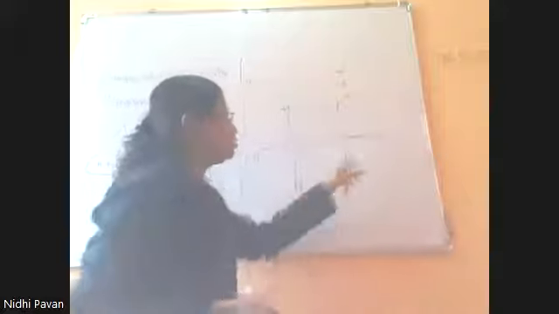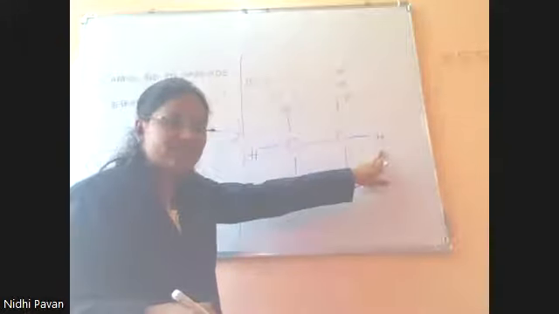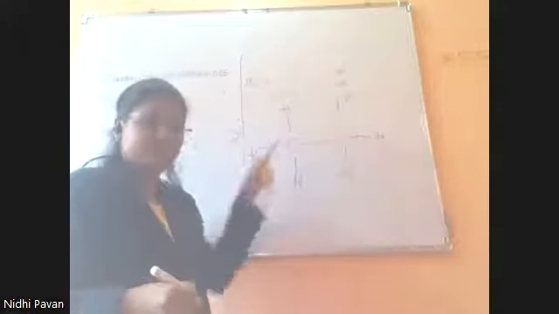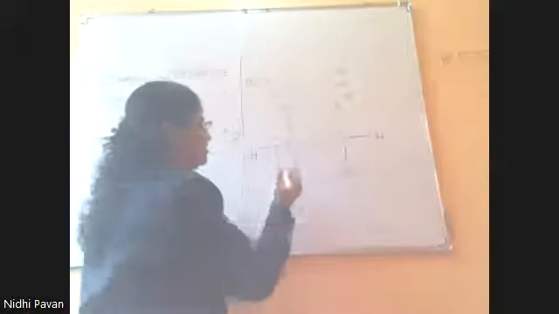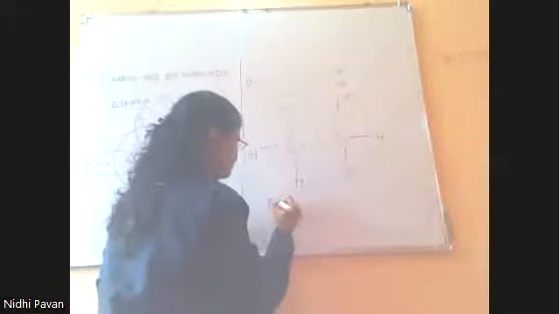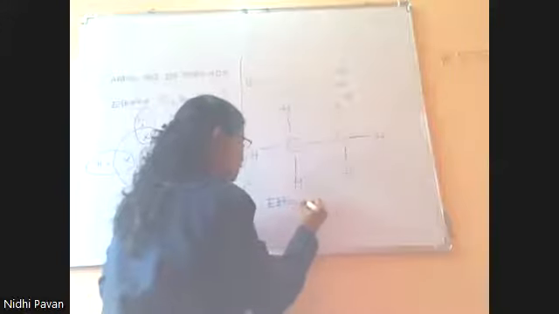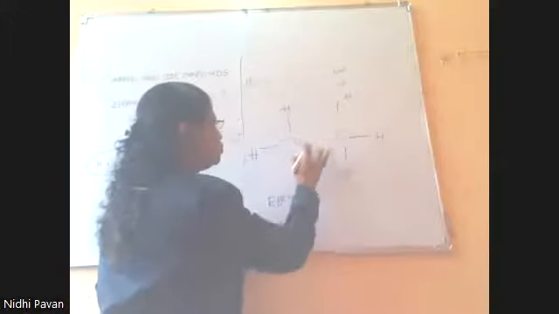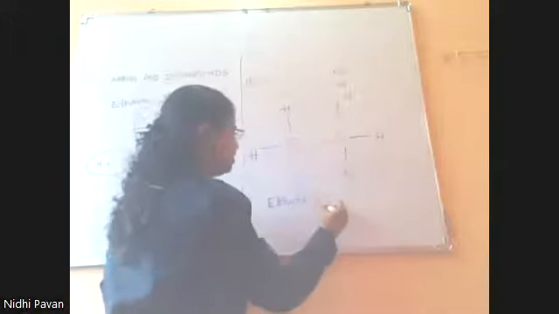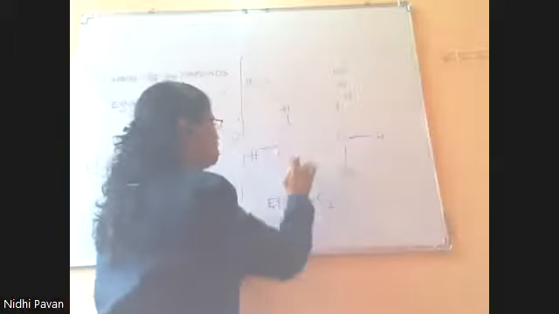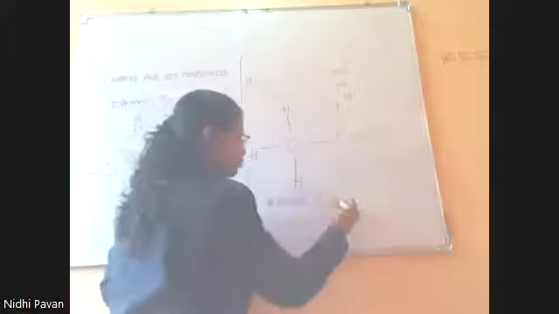So hydrogen, one electron of carbon will be shared with it. This electron will be shared with it. So this is the skeletal formula of ethane, which is C2, H, 1, 2, 3, 4, 5, 6, C2H6.